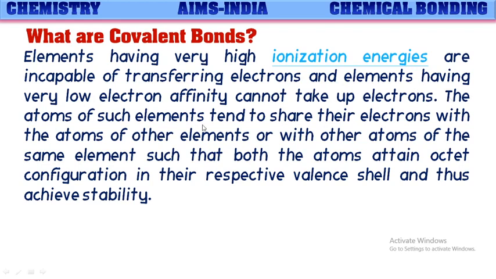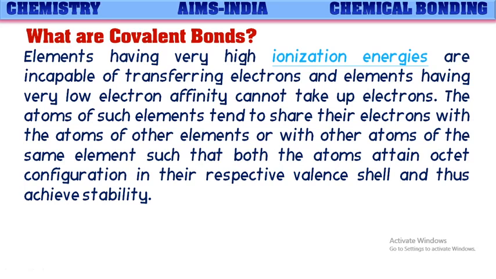The atoms of such elements tend to share their electrons with the atoms of other elements or with other atoms of the same element, such that both atoms attain octet configuration in their respective valence shells and thus achieve stability. This means atoms having high ionization energies cannot lose electrons, and atoms having very low electron affinities cannot accept electrons.